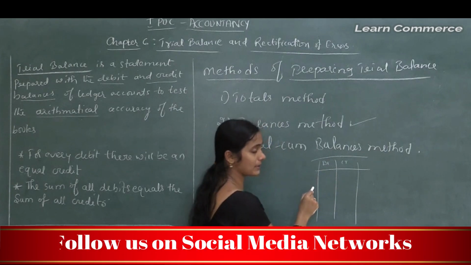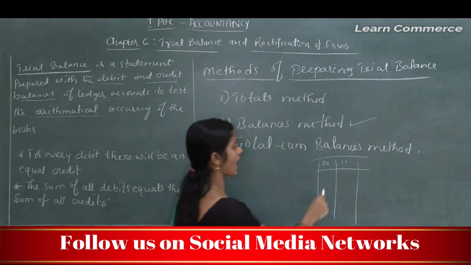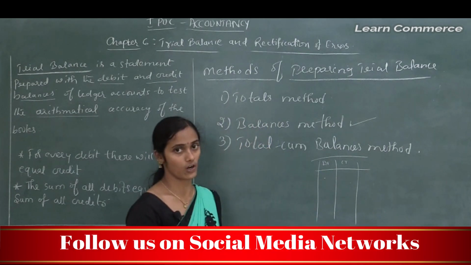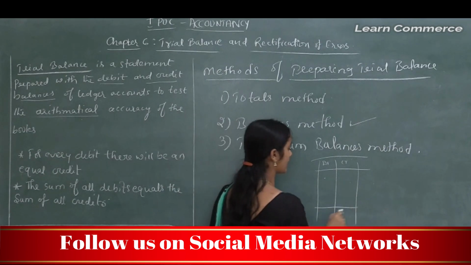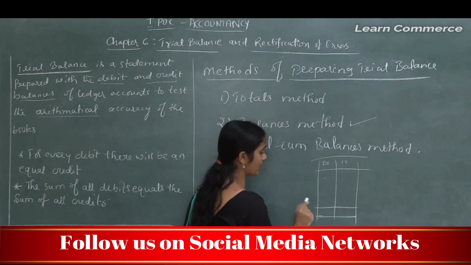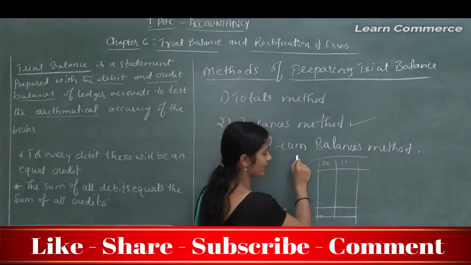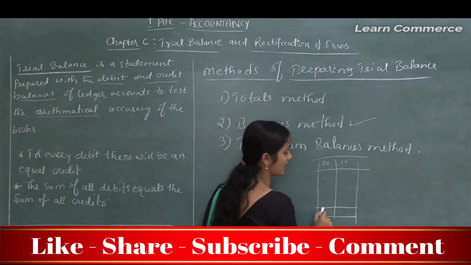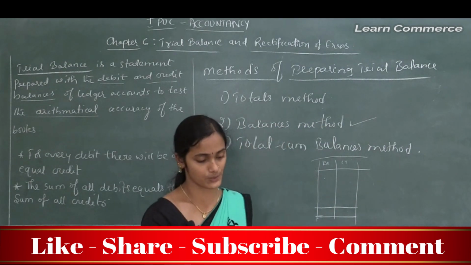Totaling of debit balances and credit balances are recorded in the respective columns, because at the end the result is that every trial balance must show equal debit and credit values.